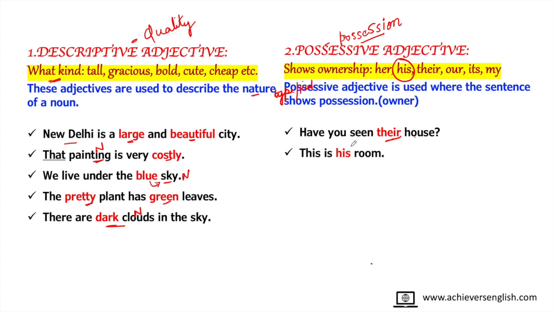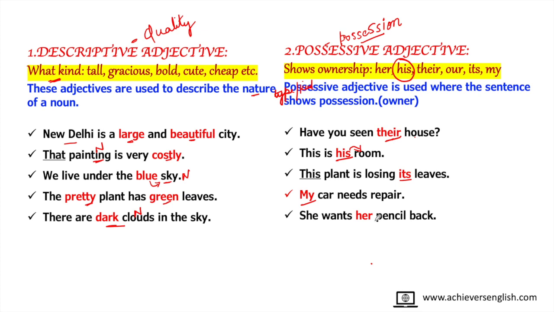This is his room. So, whose room is this? This is his room. This plant is losing its leaves. So, the leaves are of the plant. Its is telling the ownership, that the leaves belong to the plant. My car needs repair. Whose car? My car. So the word my is telling the ownership of the car. She wants her pencil back. Whose pencil? Her pencil. Her is telling the ownership of that pencil. So she is the owner of the pencil. In this way, we can use these words as possessive adjectives.